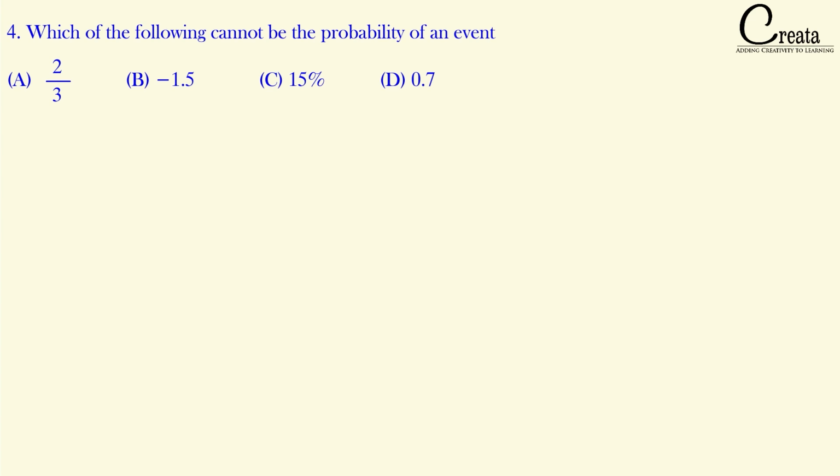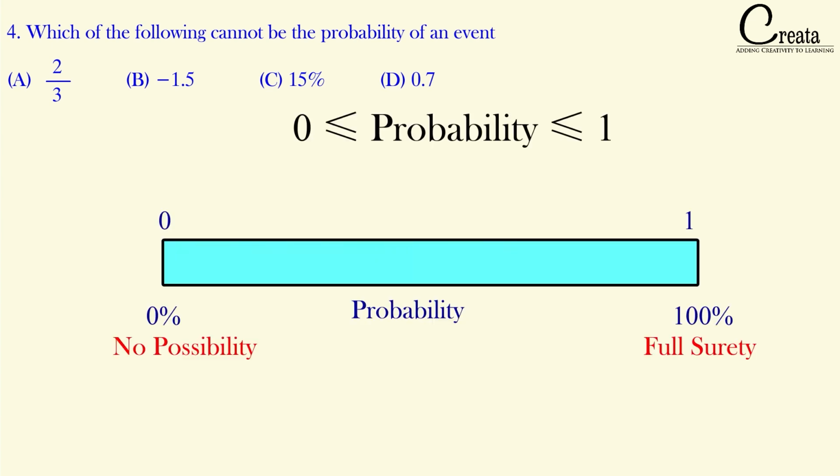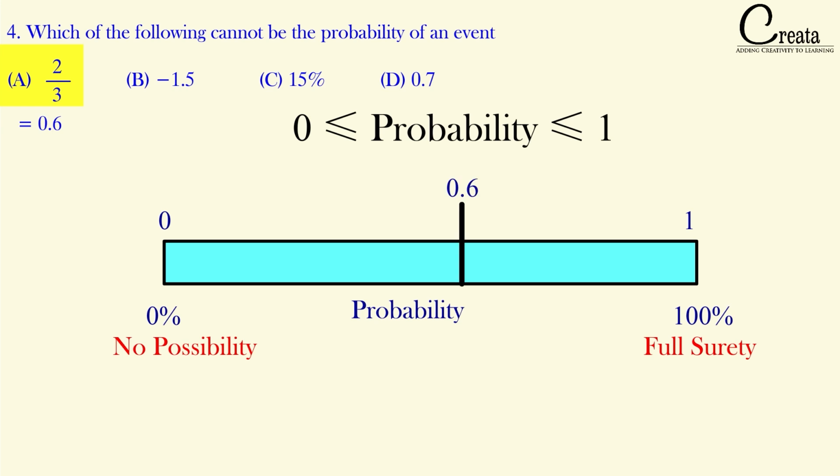How will we approach this question? We will use the fundamental of the range of the probability. We know the range of the probability is from 0 to 1. All the cases which lie between 0 and 1 will lie in the range of probability, and all those cases which are beyond the range of 0 to 1 will not be a case of probability. Let's try to plot all the 4 cases on this graphic of the range 0 to 1. The first case, 2/3, is basically 0.6, so it will lie somewhere around here. So we can say the first case is within the range of the probability.